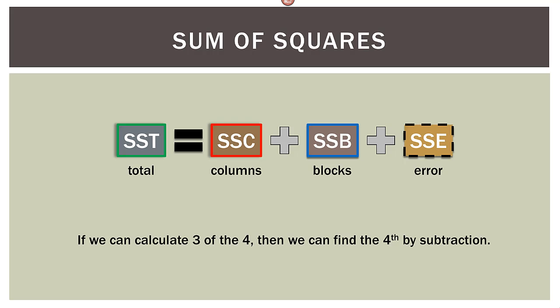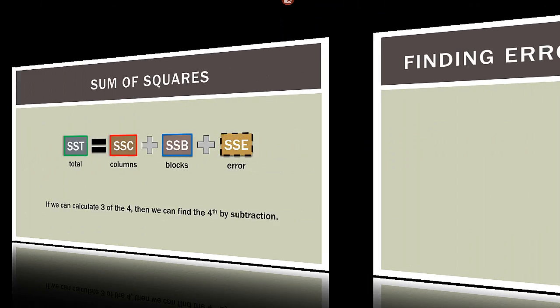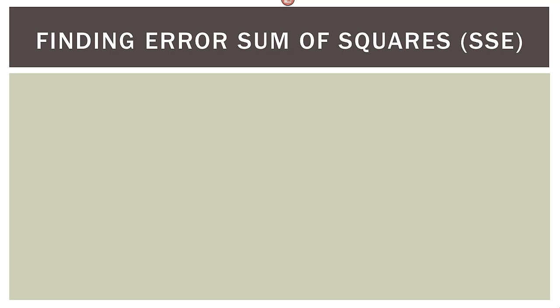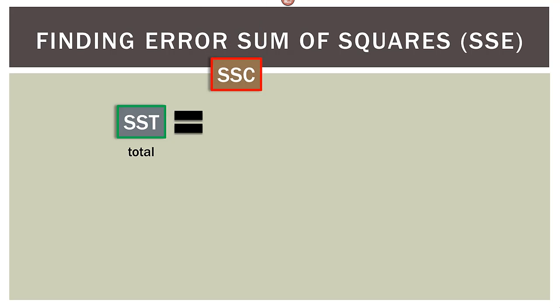Now, of course, using algebra, if we can calculate 3 of the 4 of those, then we can find the last one just by subtraction. So again, just basic algebra. We can find 3 of the 4, we can solve for the 4th. So finding the error sum of squares, or the SSE. This is what we had before.